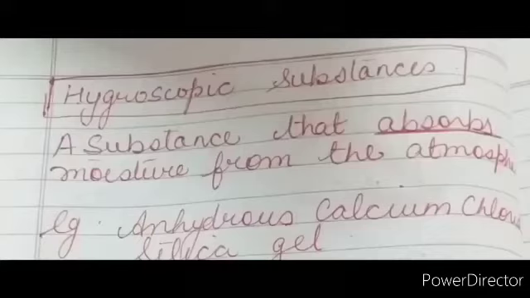Now we will learn about hygroscopic substances. A substance that absorbs moisture from the atmosphere is called a hygroscopic substance. For example, anhydrous calcium chloride, silica gel. They are used as drying agents. You must have seen a small cloth bag containing a solid inside a box of medicine and in a thermoflask. Everyone must have seen this thing. The bag contains silica gel, a common drying agent which keeps the air inside the box dry.